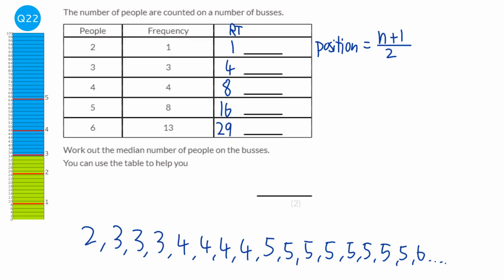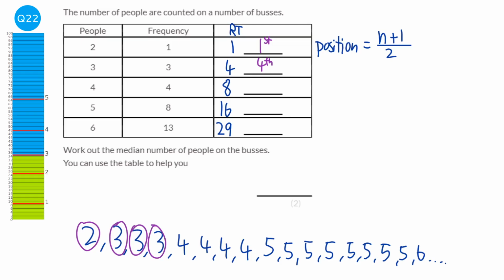Now, we use the running total because the running total shows us where the last number is in that group. So this shows us that the first number is the last number that is a 2, which is true. We can see it here. This 4 shows us that the fourth number is the last number that's a 3. So let's check that. 1, 2, 3, 4.